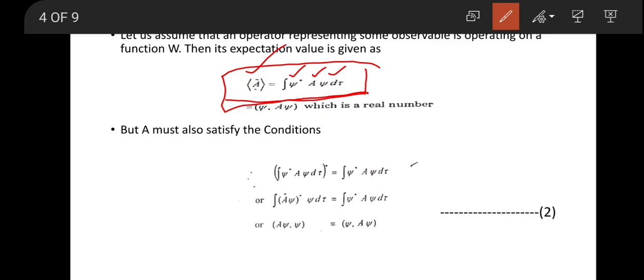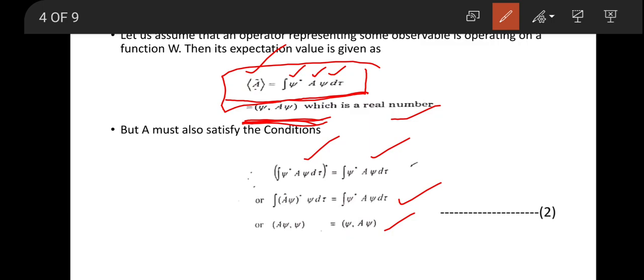This can be written in terms of the wave function as psi comma A psi, which is a real number. But the operator A must also satisfy certain conditions for Hermitian operators: the integral of psi star A psi d tau, whole conjugate, equals the integral of psi star A psi d tau, which means the conjugate form is equal to the normal form, or the integral of A cap psi conjugate, psi d tau equals the integral of psi star A psi d tau. So it should also satisfy this condition.